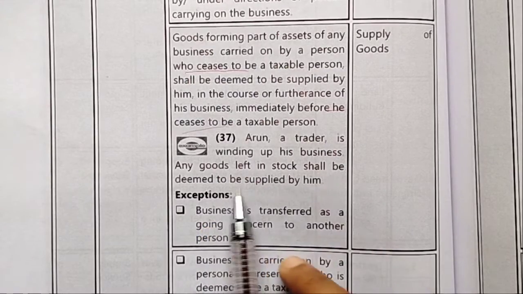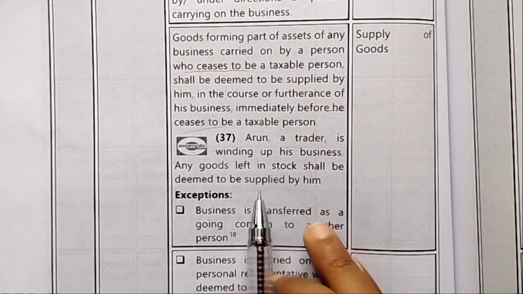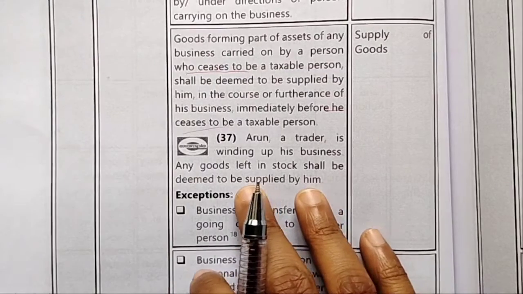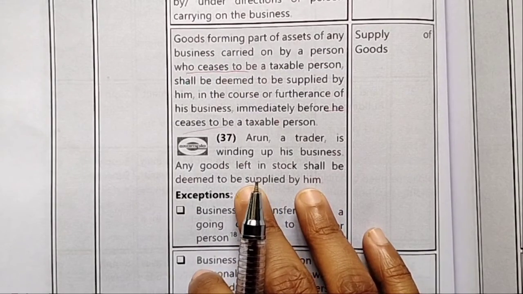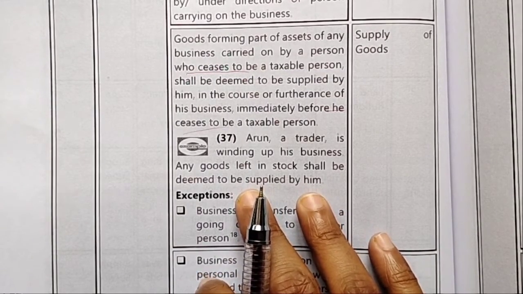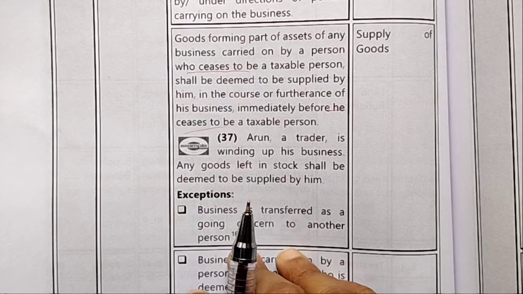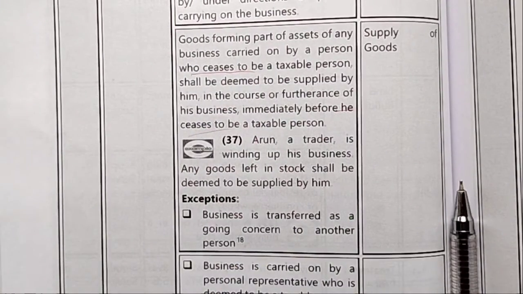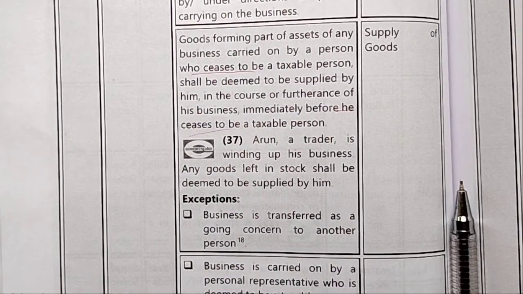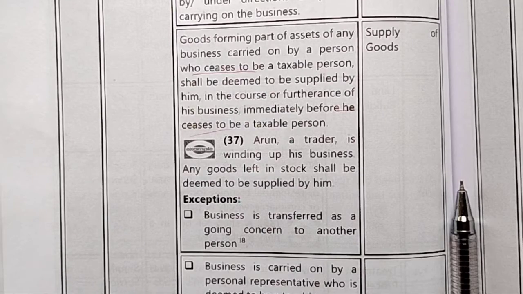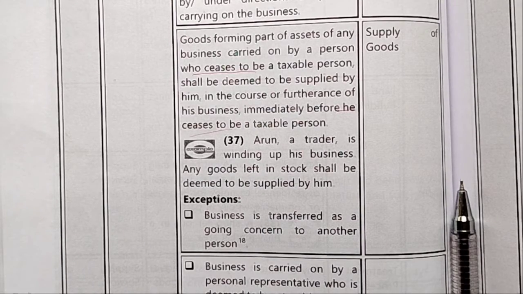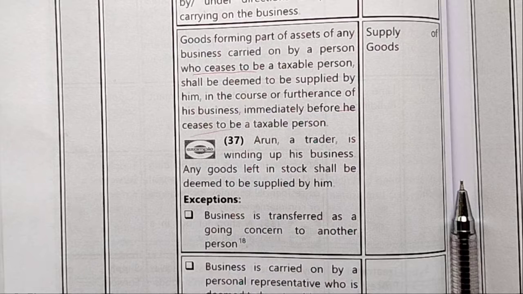Any goods left in stock shall be deemed to be supplied by him. So here Arun is winding up his business and the goods in his stock will be treated as supply of goods. So, goods forming part of any business carried on by a person who ceased to be a taxable person shall be deemed to be the supply of goods by him in the course or furtherance of his business immediately before he ceases to be a taxable person.